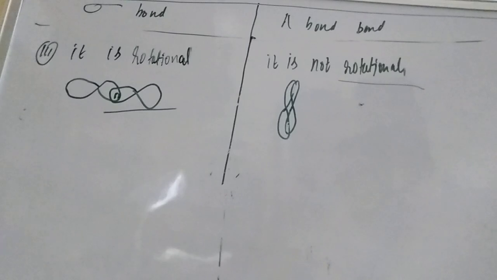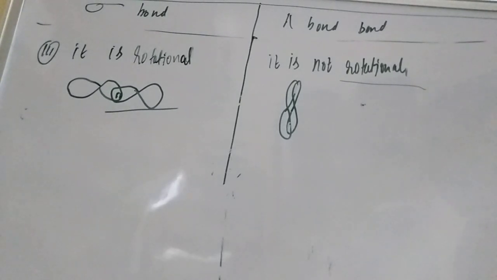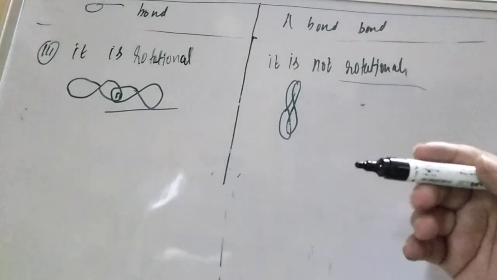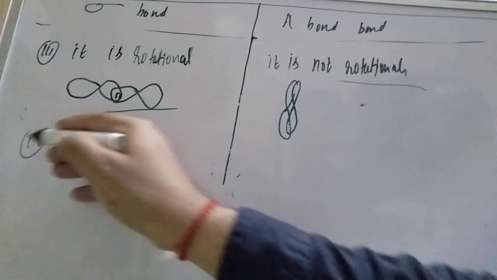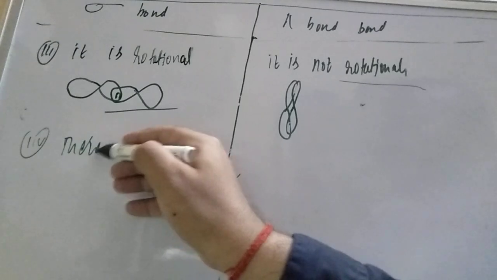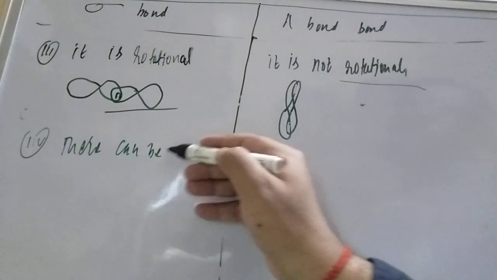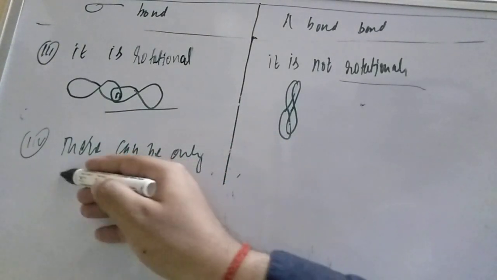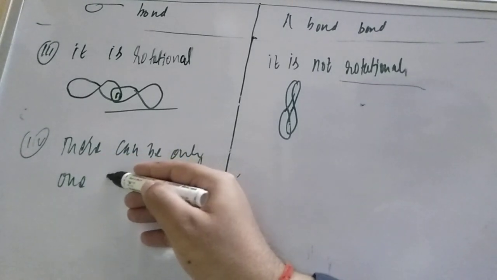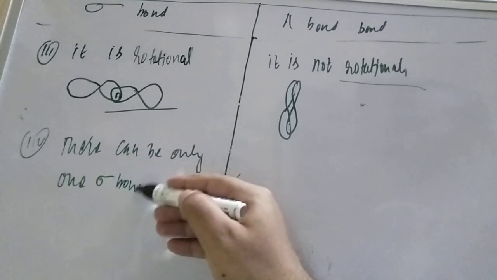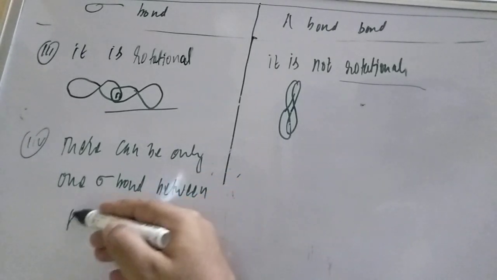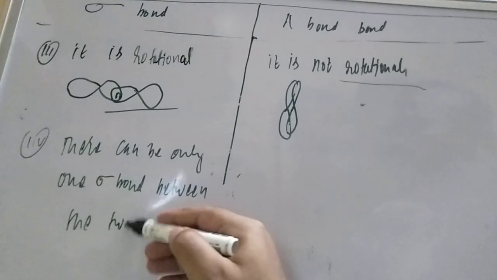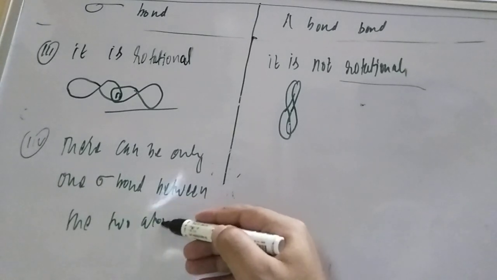So here I am writing the fourth point, an important point: there can be only one sigma bond between the two atoms.